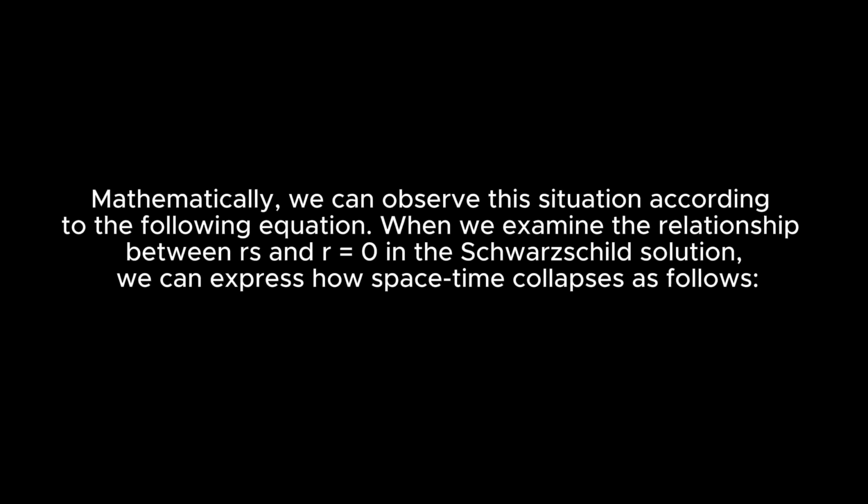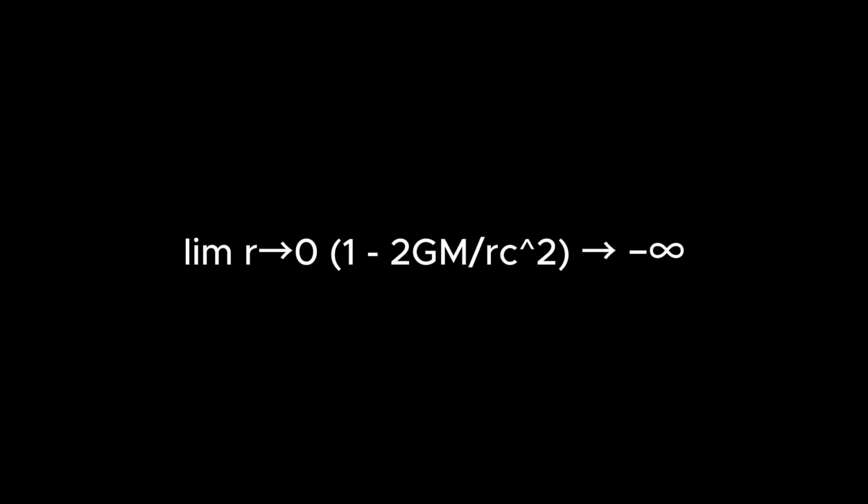Up to the event horizon, light and everything else can travel in time. But at this point spacetime has already collapsed. Mathematically, we can observe this situation according to the following equation. When we examine the relationship between rs and r equals 0 in the Schwarzschild solution, we can express how spacetime collapses as follows.